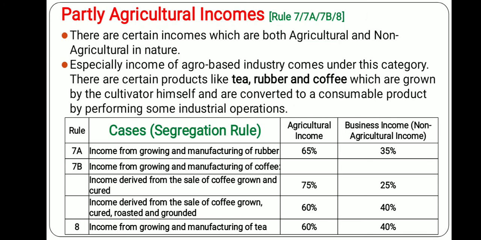Now it is clear which one will be considered as agricultural income and which one will not. Now there are some specific rules, not act, not section.